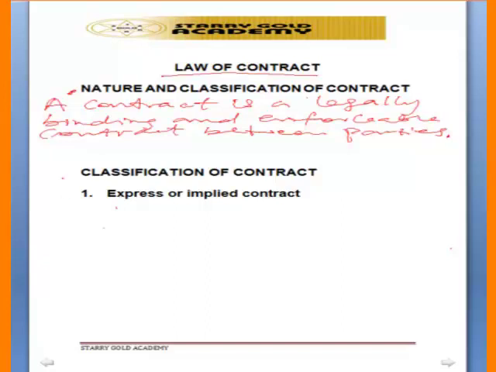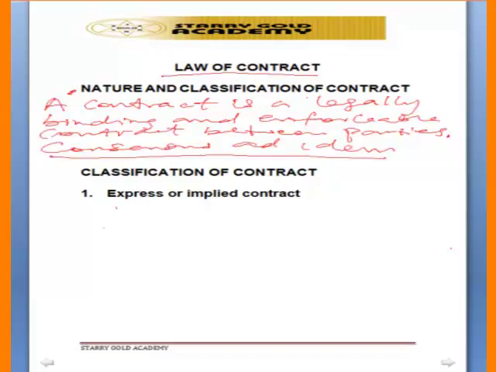And also we have what we call consensus ad idem. This consensus ad idem means meeting of minds.